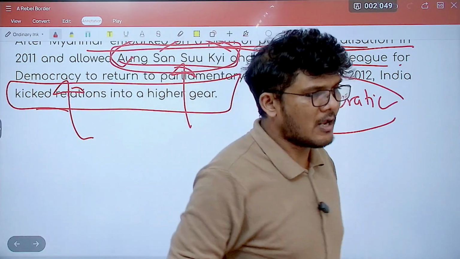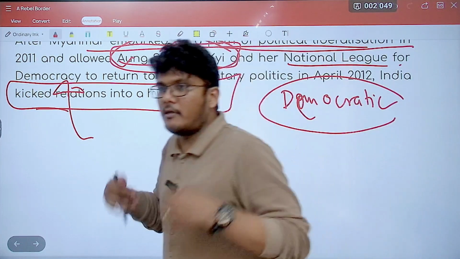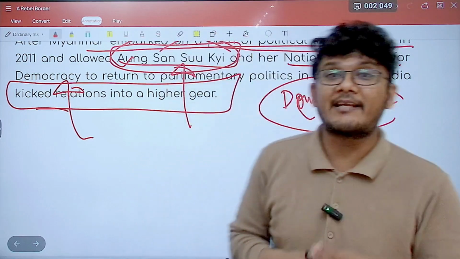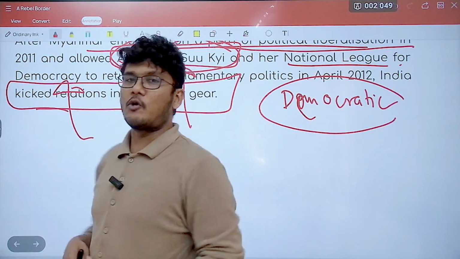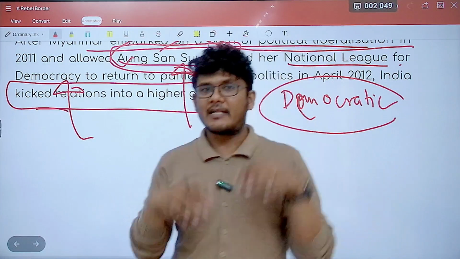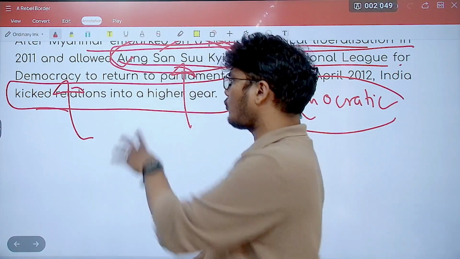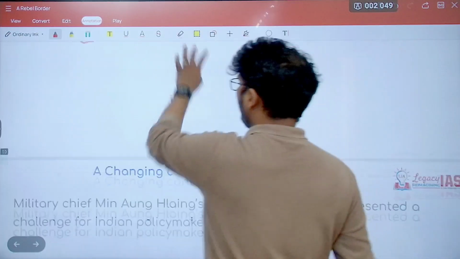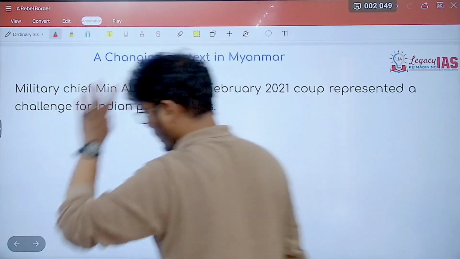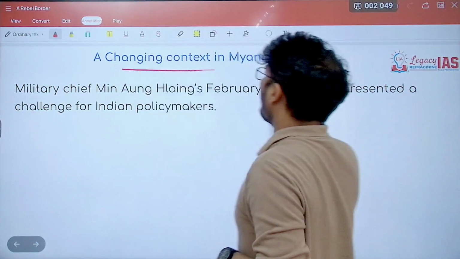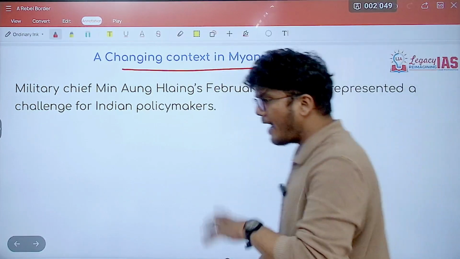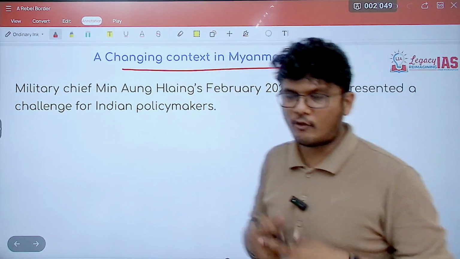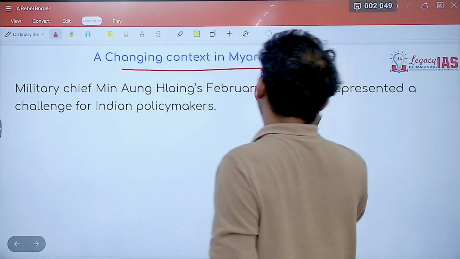Why did that happen? Of course, very straightforward. The country has become democratic. It is easy for India to deal with that because there is democracy. When the non-state actors are controlling, it sometimes becomes unethical, ethical issues are there, and so on. So when the democratic government was formed, India further increased its relationship into higher gear with Myanmar. Now, if you talk about Myanmar, there have always been changing contexts in Myanmar. Just now we saw in 2011, democracy was being championed. But again in 2021, what happened?